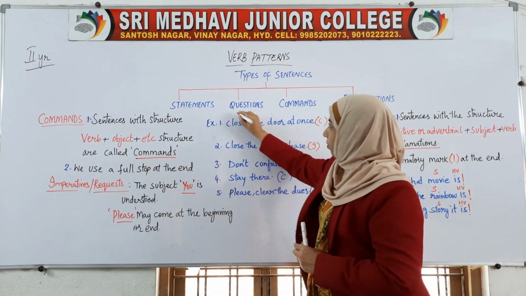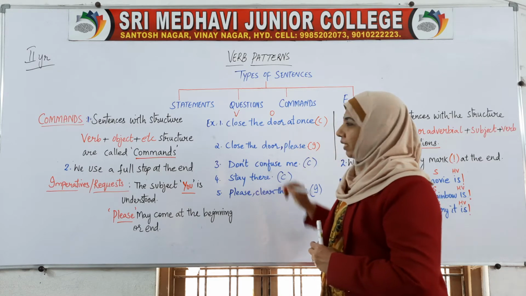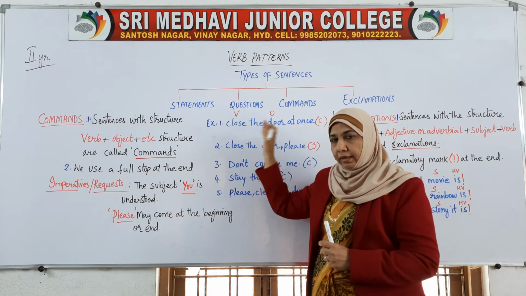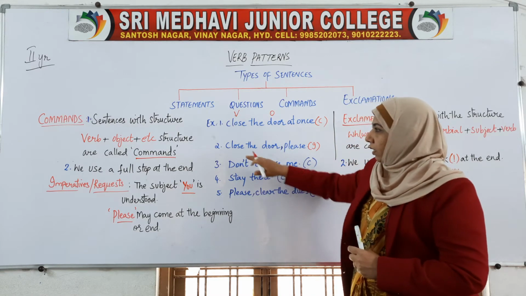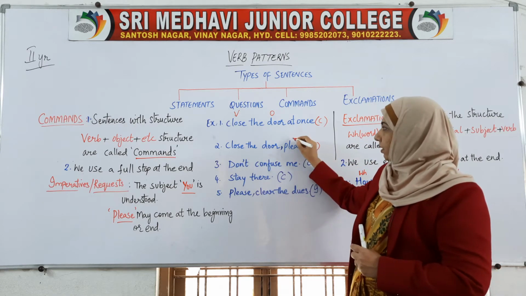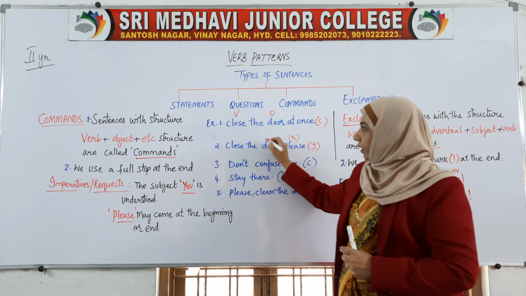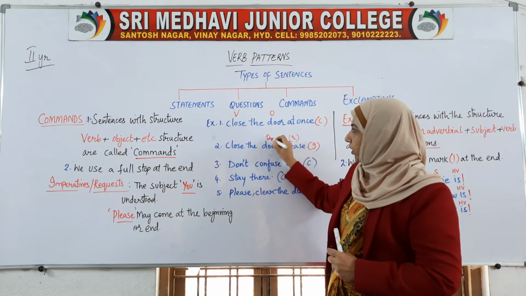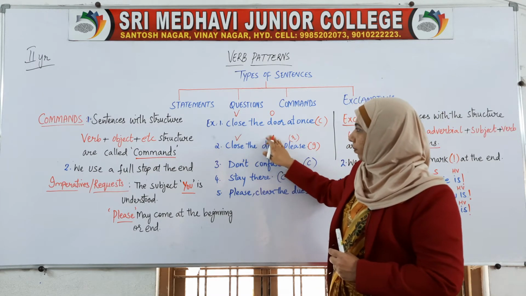Is there any subject over here? No, because there is no need. It is already understood. Now here, close the door please. It is a request form, with please added, and here it is the object and this is the verb.